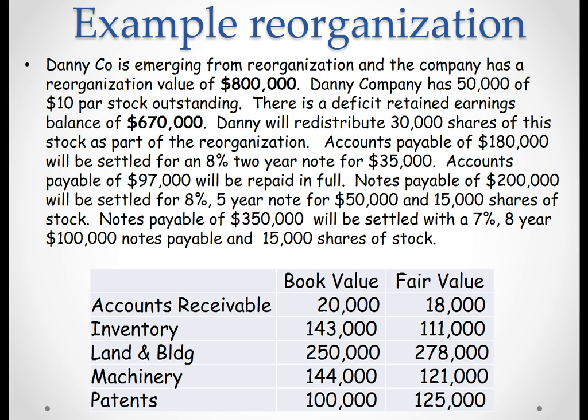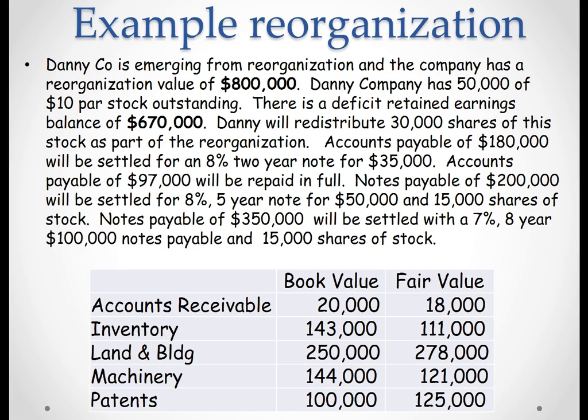So here is our example. We have Danny Company. The reorganization value is $800,000. Danny has 50,000 shares of outstanding stock with a $10 par. There's a deficit in retained earnings of $670, and Danny will redistribute 30,000 shares of this stock as part of the reorganization. First, we have an accounts payable that's going to be settled for an 8% 2-year note for $35,000.